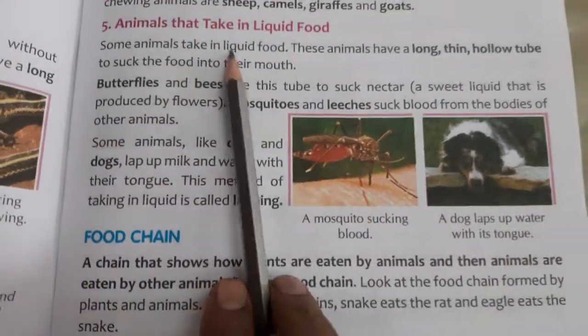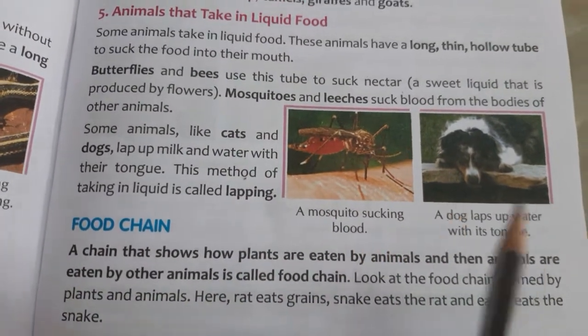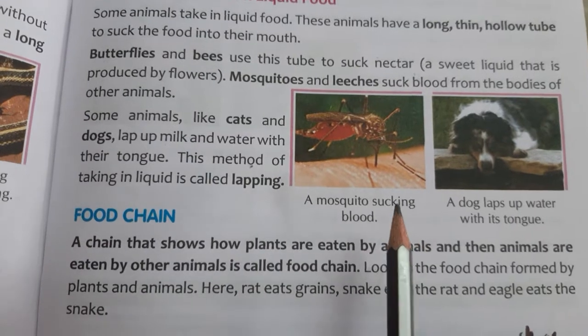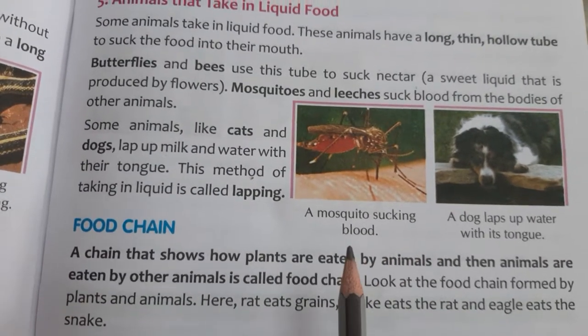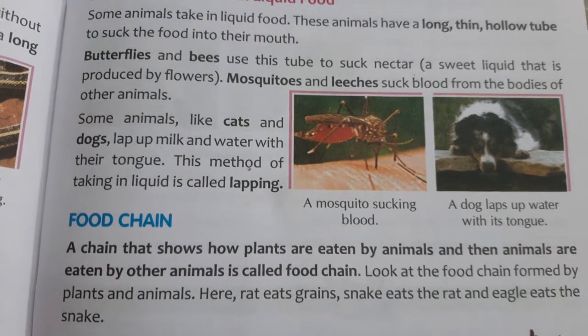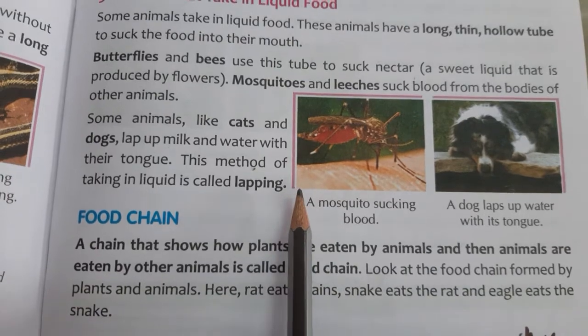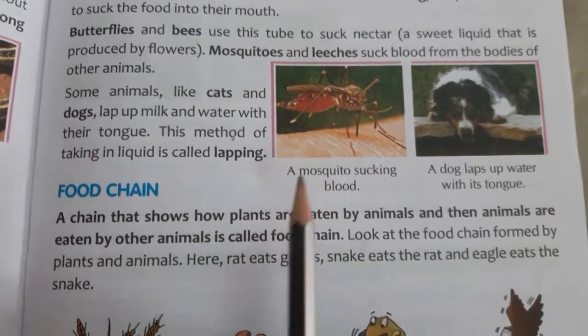Now next, animals that take in liquid food, like mosquitoes and butterflies. Mosquitoes bite human beings and suck the blood. Butterflies sit on the flowers and suck the nectar with the proboscis, a tube-like structure. So they suck liquid food.